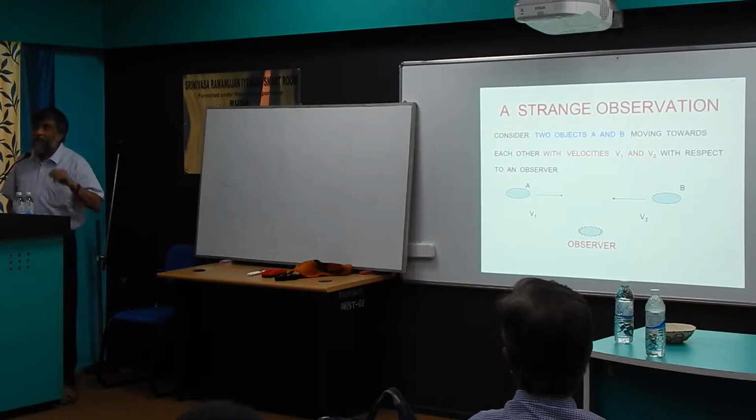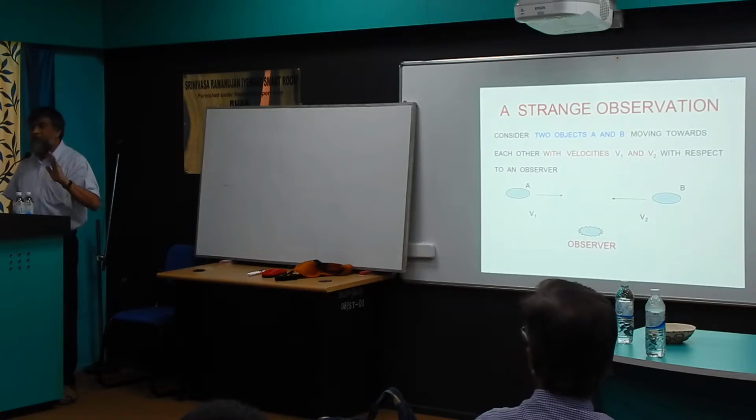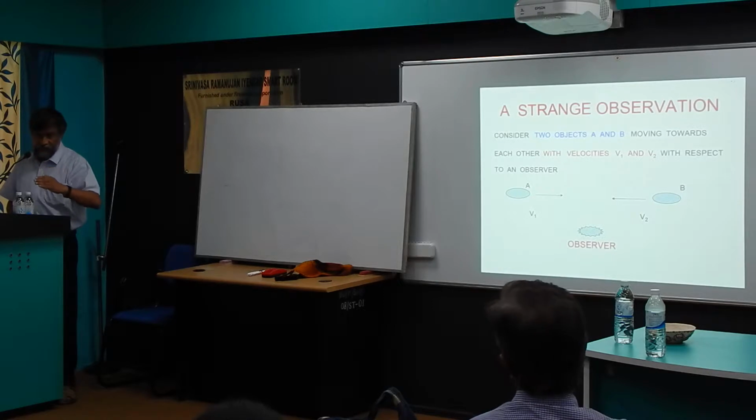So it's a very simple mathematical calculation to find how the time of this observer and the time of A are related. Einstein first pointed out, in fact the special theory of relativity is nothing but this, that the meaning of time is not universal, it is different for different observers.